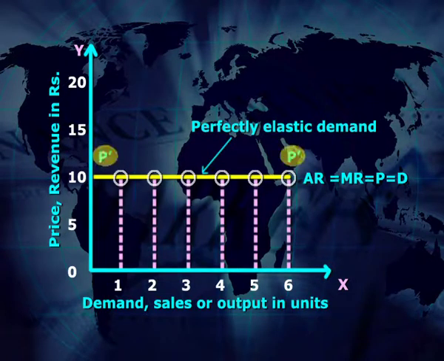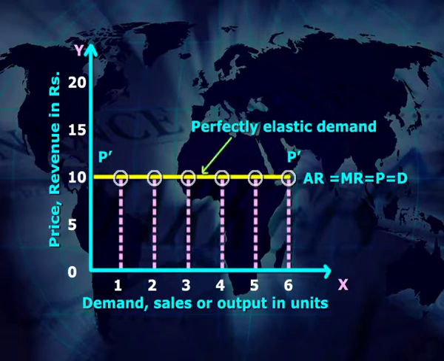Therefore, in this diagram P dash is the price line, or average revenue line, or marginal revenue line of the firm, and this line is parallel to the OX axis in this diagram. Because at any level of sales there is no change in the market price, which is rupees 10, of the commodity.